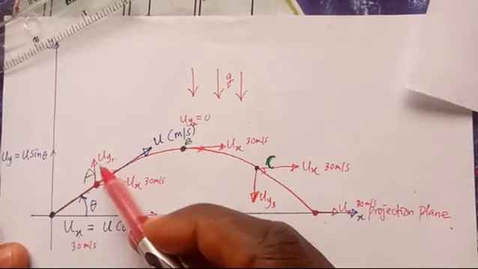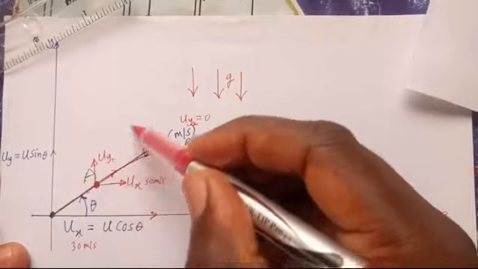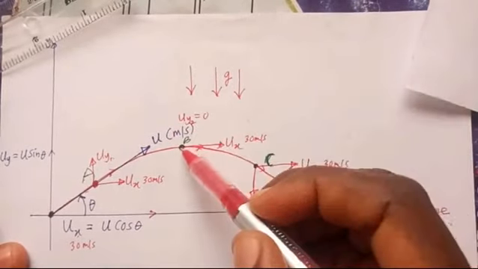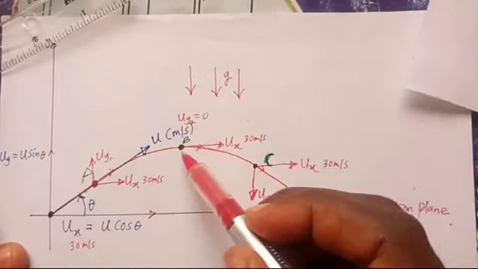So the direction of u sub y before reaching the maximum height is upward. When it reaches the maximum height, u sub y is 0. Beyond the maximum height, the direction is now downward. You see that? Downward.